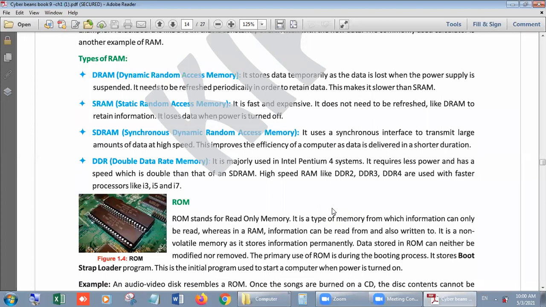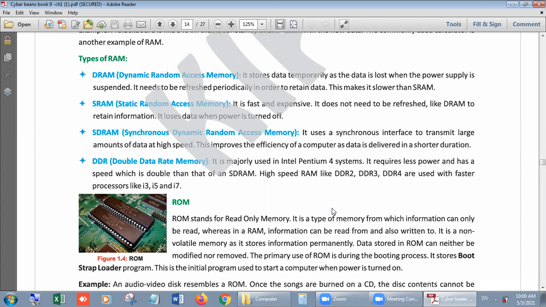It stores data temporarily. Every RAM stores data temporarily. The data is lost when the power supply is suspended. It was the same RAM that I explained two or three minutes before, right?